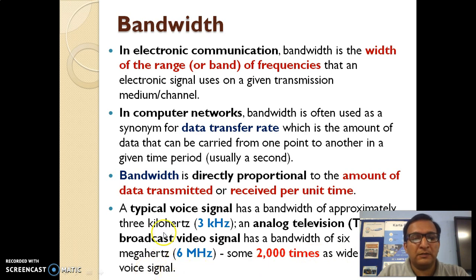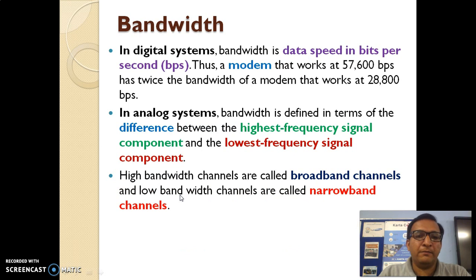So bandwidth is directly proportional to the amount of data transmitted or received per unit of time, because as we know, we need more data to transfer video files in comparison to audio files. Now in terms of digital systems, bandwidth is the data speed in bits per second.